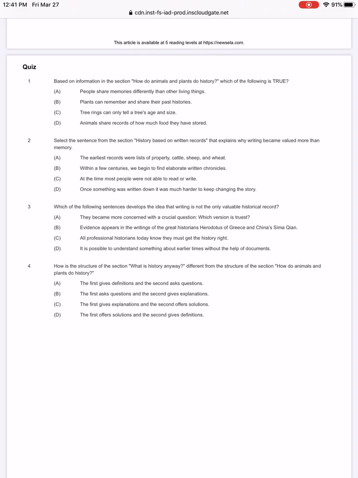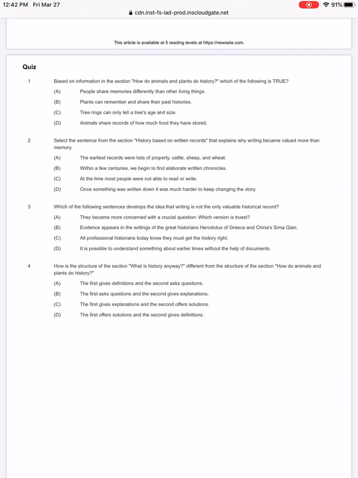Well, people share memories differently than other living things. I would say that is true, but was that from the section? Let's come back to that one. B, plants can remember and share their past histories. Well, as we thought with the tree rings, right? Plants can remember, obviously, like you can see a fire in a tree ring, but can they share?